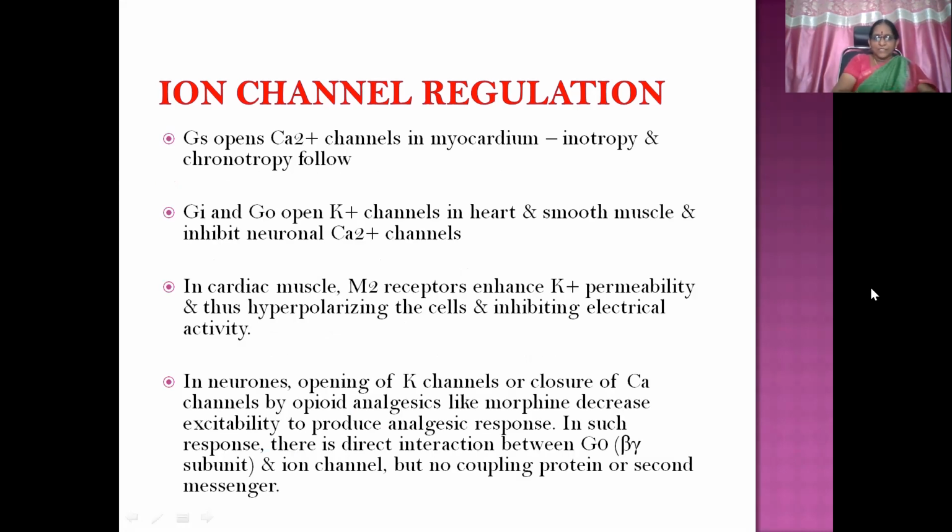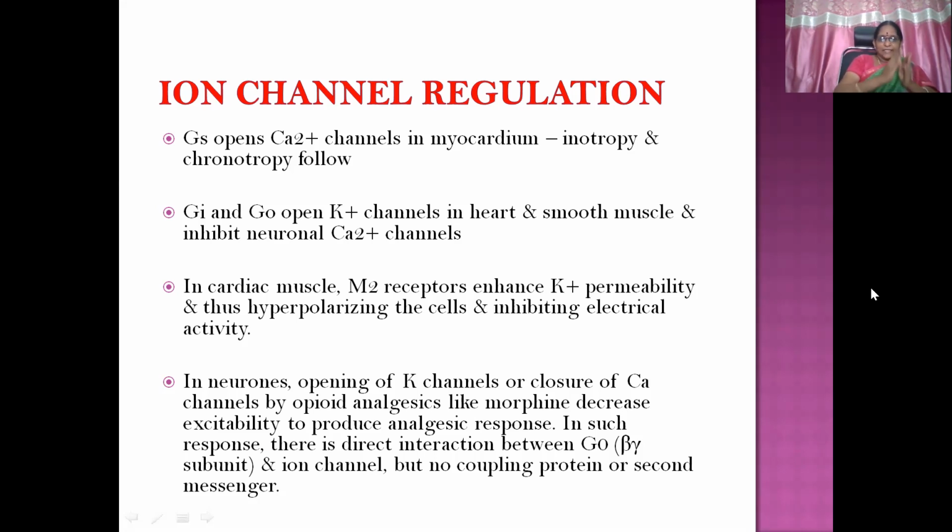Gs opens calcium channels in myocardium, resulting in inotropy and chronotropy. Gi and Go open potassium channels in heart and smooth muscles, and inhibit neuronal calcium channels. In cardiac muscles, specifically M2 receptors, which are inhibitory in nature, enhance potassium permeability and thus hyperpolarize the cells, inhibiting electrical activity. And opposite is the case with beta adrenergic receptors. In neurons, similar is the case with opening of potassium channels or closure of calcium channels by opioid analgesics like morphine. They decrease neuronal excitability to produce the analgesic response.